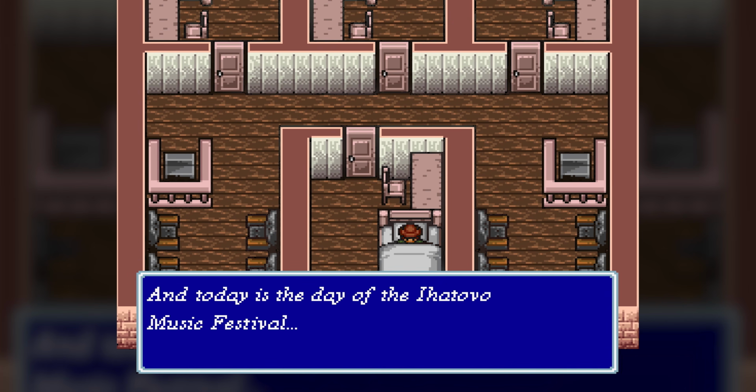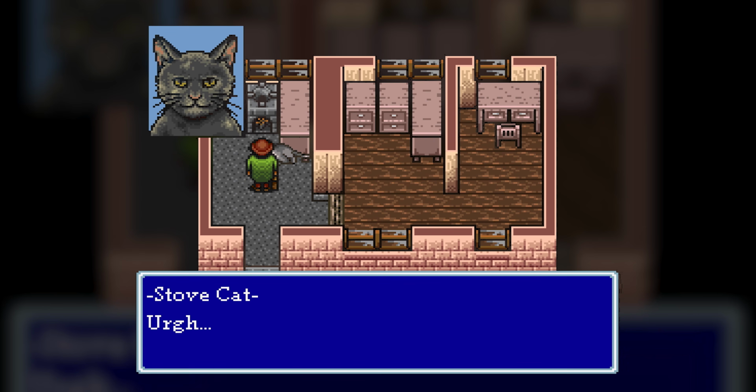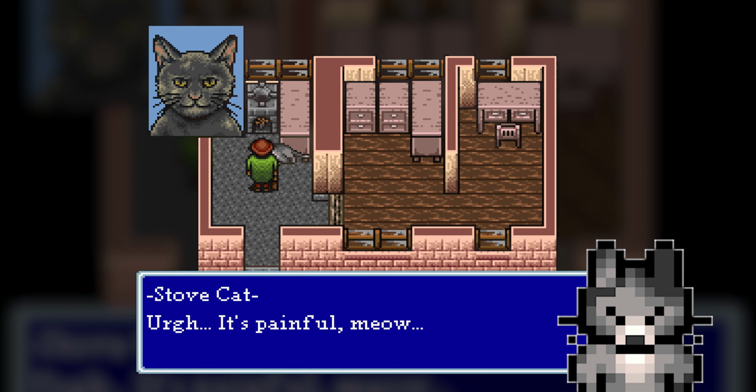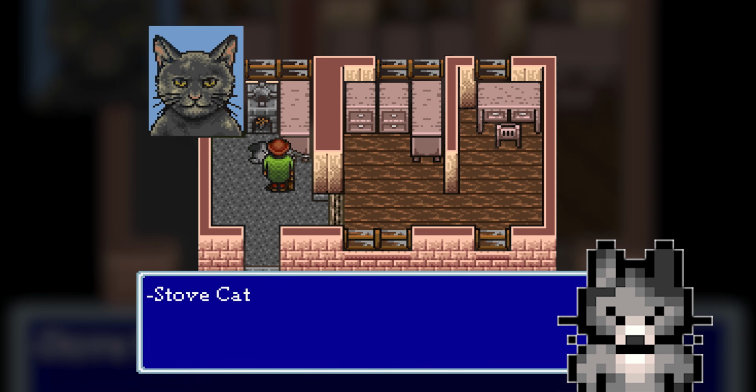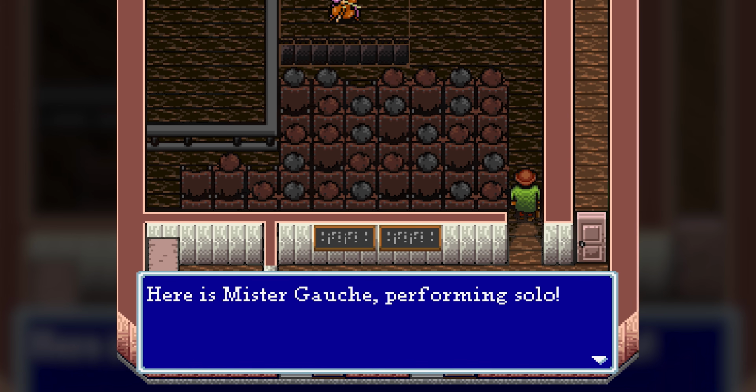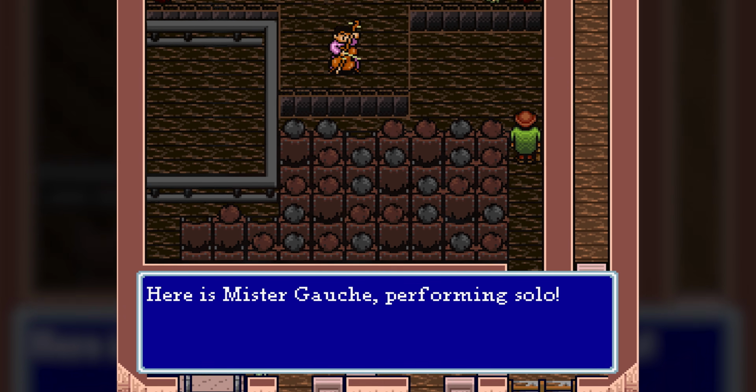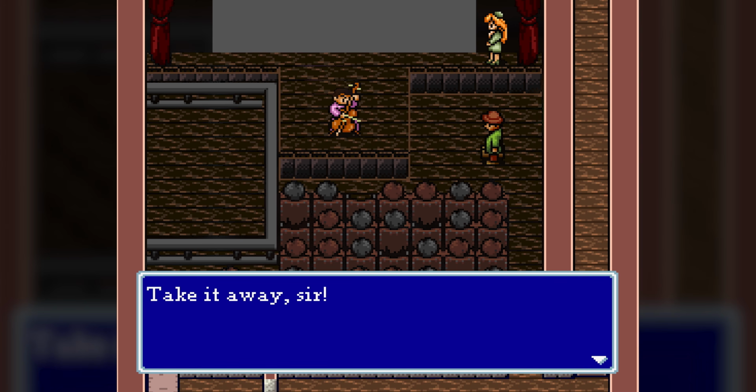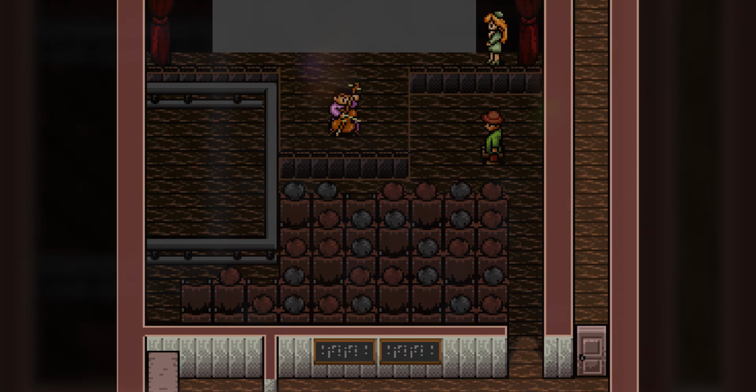The next day, on the day of the festival, we find the cat office closed because the Stovecat is terribly sick, suffering at home beside the stove's heat, feeling dreadful and unable to move. Not knowing how to help, we go to the cinema to find out that Ghosh's band has won the competition, and Ghosh puts on a stirring encore.